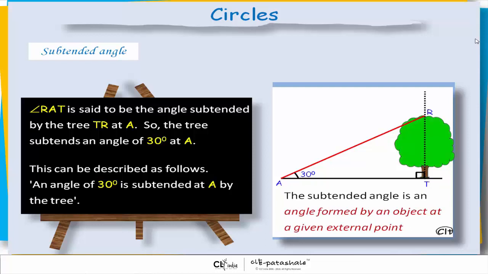The subtended angle is an angle formed by an object at a given external point.